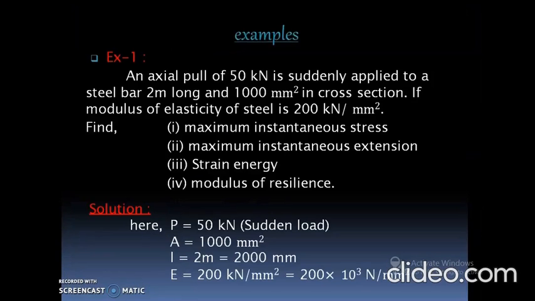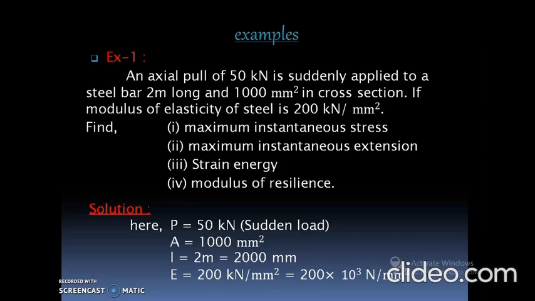Now we will take one example related to the strain energy. What is the problem statement? An axial pull of 50 kN is suddenly applied to a steel bar 2 meter long and 1000 mm square in cross section. If the modulus of elasticity of steel is 200 kN per mm square, find first, maximum instantaneous stress; second, maximum instantaneous extension; third, strain energy; fourth, modulus of resilience.